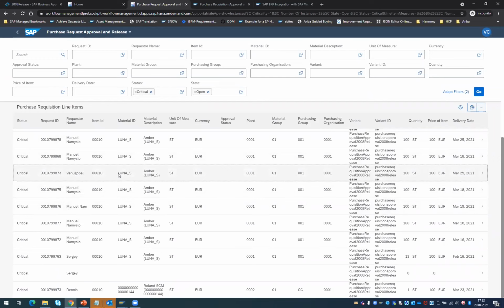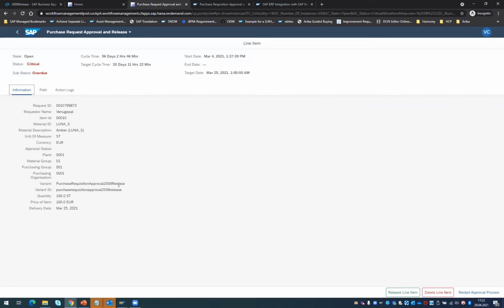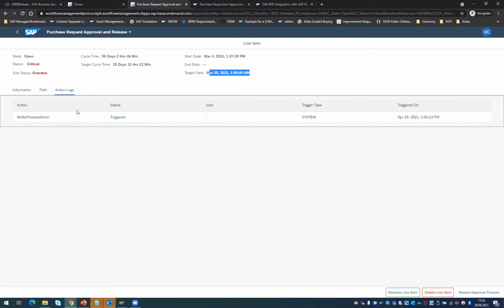But of course, you could also go to the individual request and try to understand what's really happening, what's going wrong. So you can see the promised delivery date here is March 25th. It's almost a month over. And then you see, okay, what is the status? It says the cost center owner has not yet approved, right? And at the same time, as and when the process is violating certain SLAs, the system is triggering appropriate notifications so that it is informing the right set of people, which you could also configure.